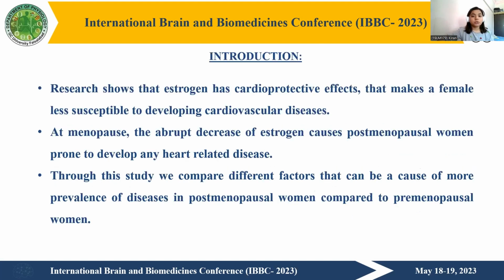Research shows that estrogen has a cardioprotective effect that makes a female less susceptible to developing cardiovascular diseases. At menopause, the abrupt decrease of estrogen makes postmenopausal women prone to develop heart-related diseases. Through this study, we compare different factors that can be the cause of more prevalence of diseases in postmenopausal women when compared to premenopausal women.